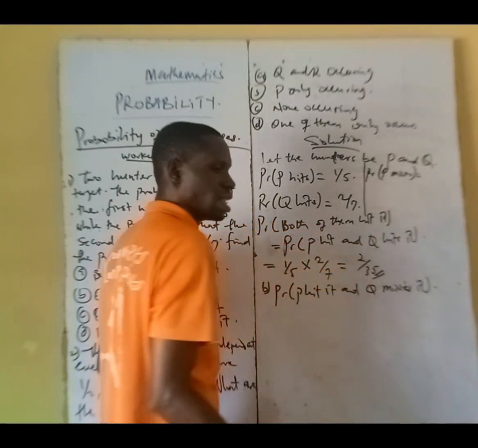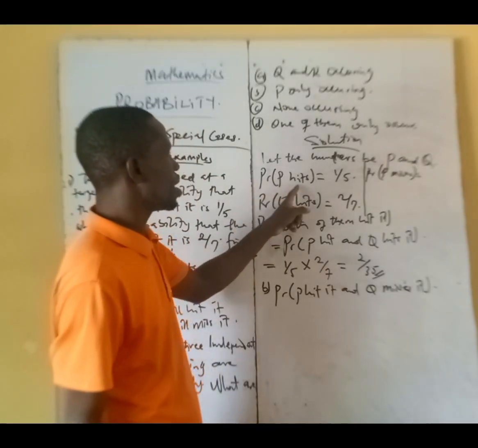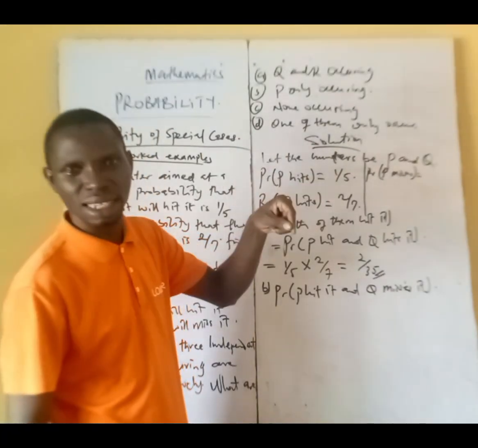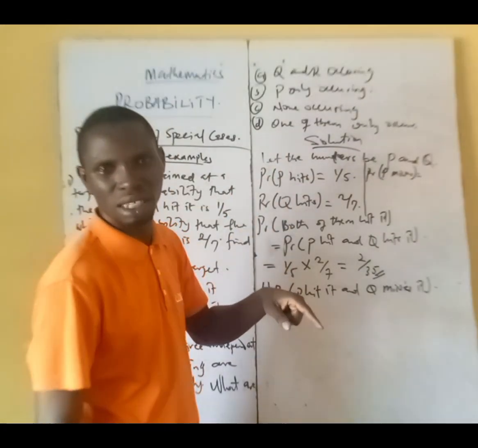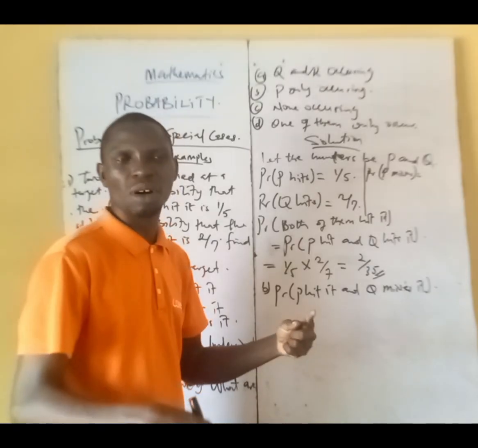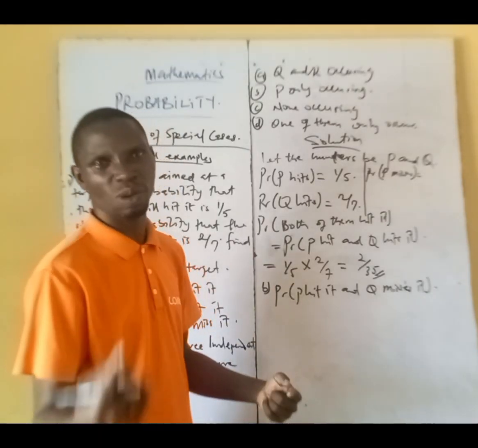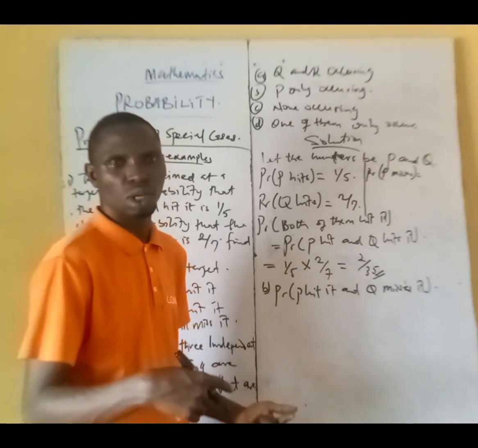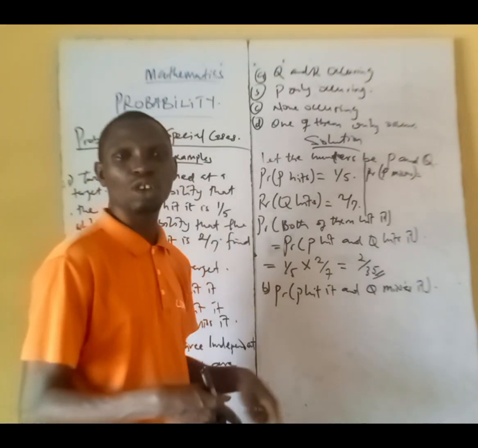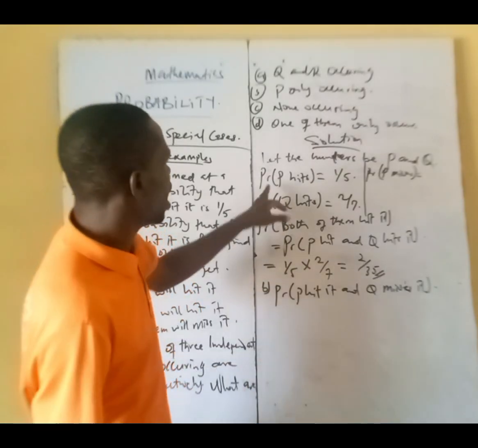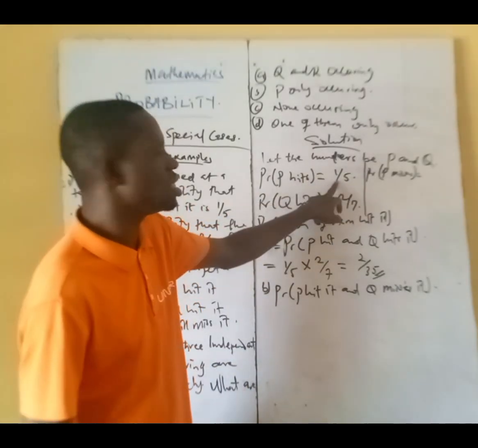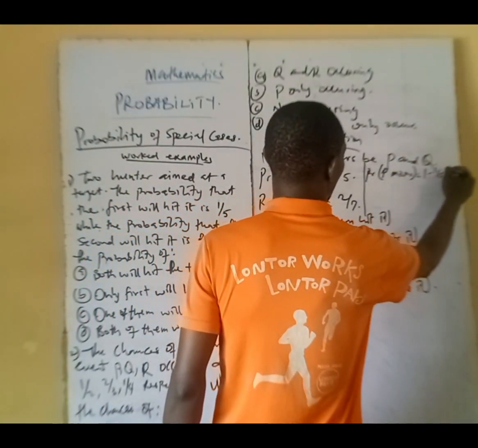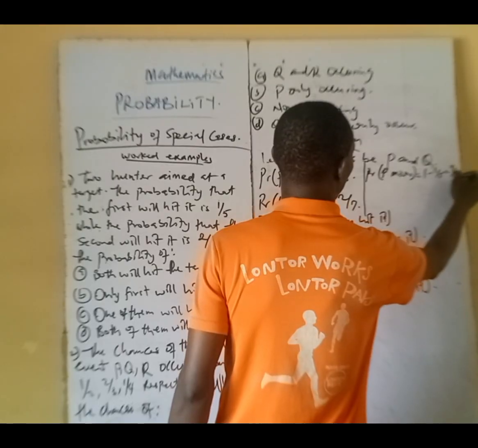Don't forget, if we said probability that you hit a target is 1 over 5, probability that you miss it is the same as probability that you will not hit it. And anything we are talking about in the negative order, we are talking about the other aspect. Like we said, rain will fall today. Probability that rain will fall today is 1 over 2. Probability that rain will not fall will be 1 minus probability that it will fall. So that will be 1 minus probability that it will hit it. Is that clear? So that will be 1 minus 1 over 5.